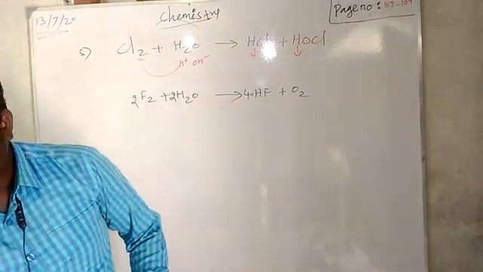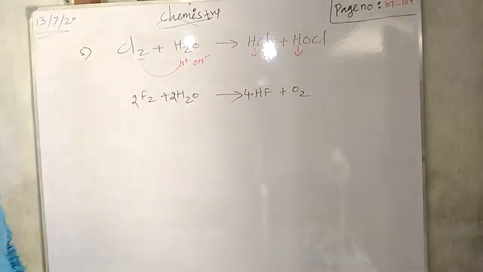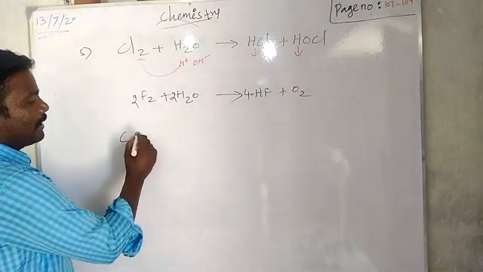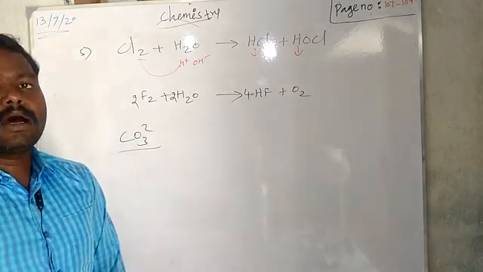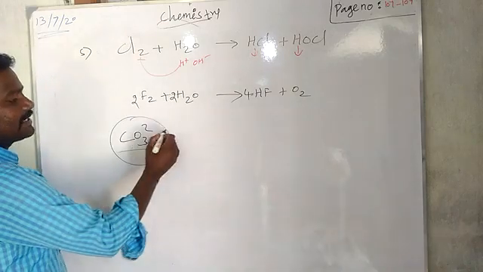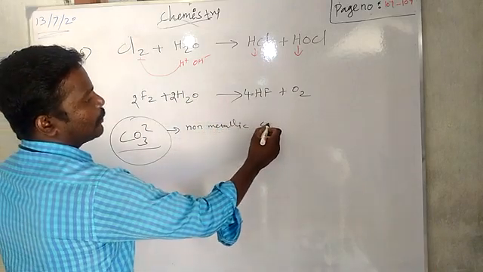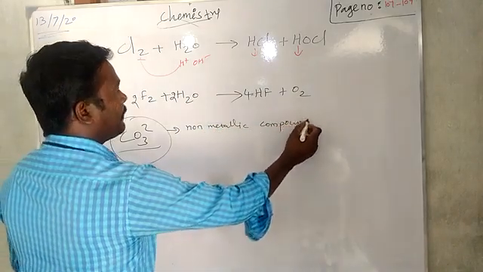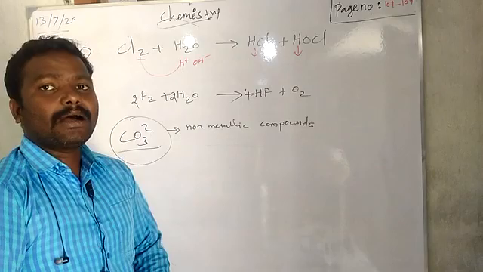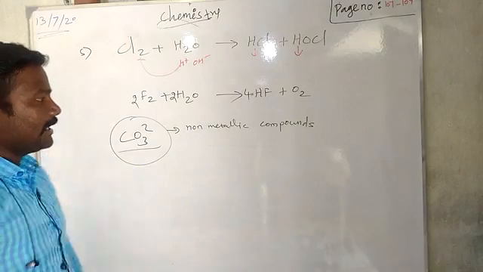Then we have to learn how it is reacting with non-metal compounds. What is a non-metal compound? See, one of the non-metals is carbon. Its compound is carbonate. CO3 2 minus means carbonate. So carbonate is an example of non-metallic compounds. Now we are going to see how the non-metal compounds react. Compound means combined nature. Okay. So it is made up of non-metals. That's why it is called a non-metal compound.